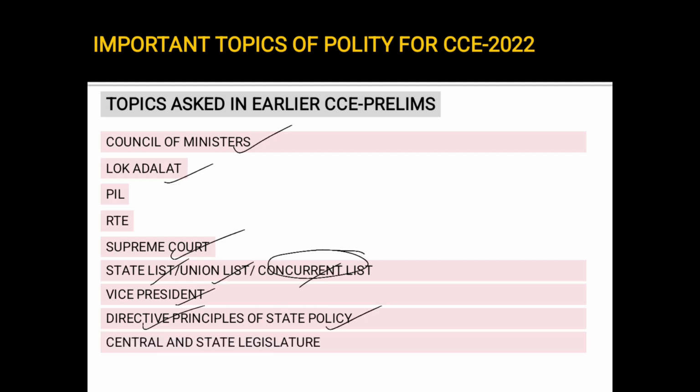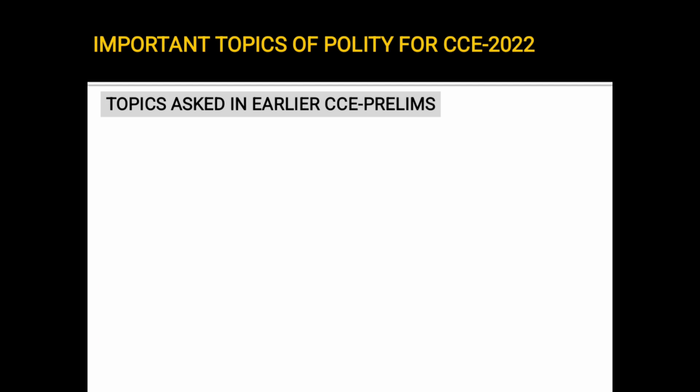These are all important. Central and state legislature are equally important. Features of the constitution we have already discussed. Next, sources of the constitution, very important. From which constitution various features of our constitution have been borrowed? There might be a question on from which constitution the parliamentary system has been borrowed, the fundamental duties, the rights.